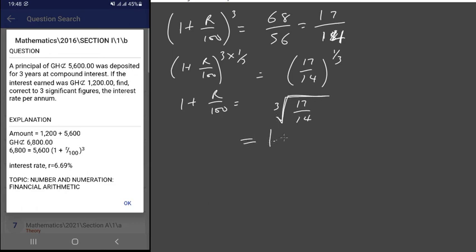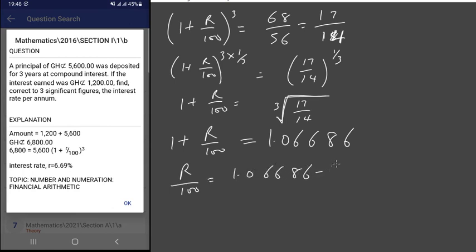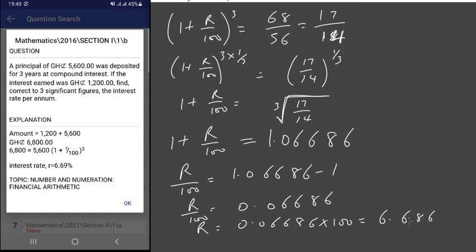You're going to get 1.06686. If you make r the subject of the formula, r over 100 equals 1.06686 minus 1. Then r over 100 becomes 0.06686. Then r is 0.06686 times 100, and that will give you 6.686, in percentage.